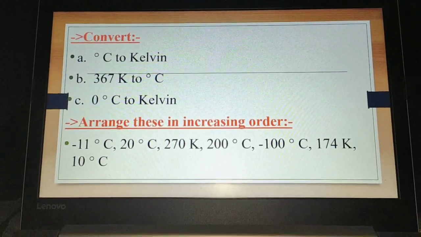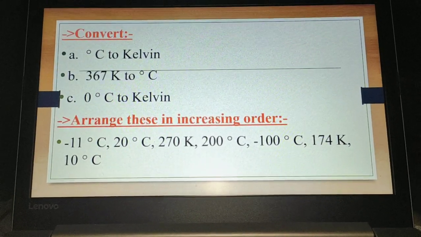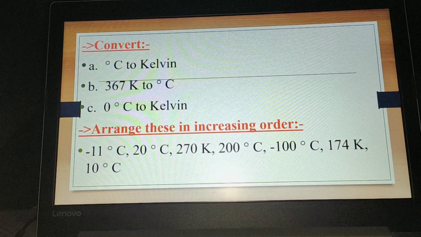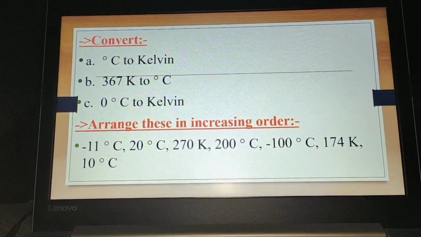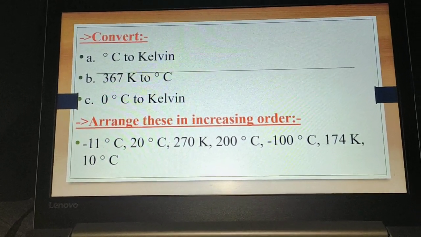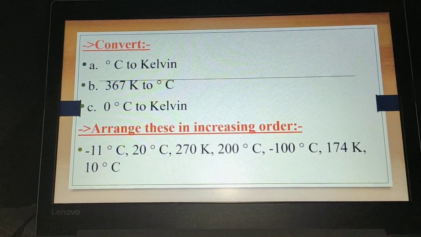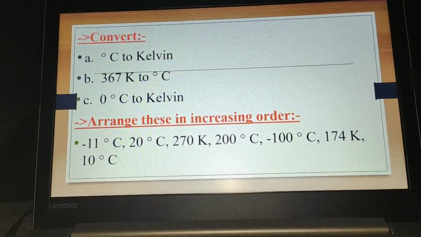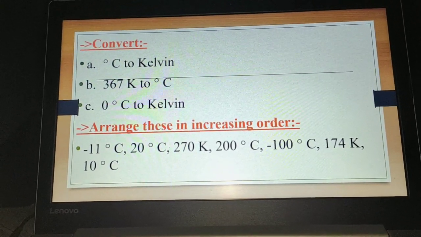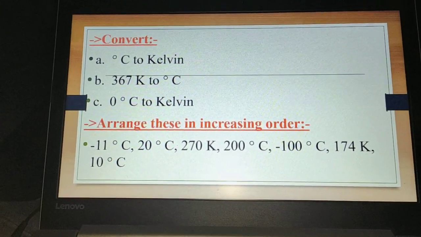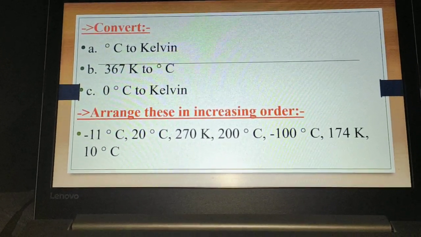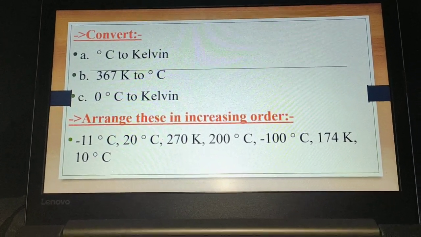Next is convert. You have to convert. First part is degree Celsius to Kelvin. You only have to write the formula. Second, 367 kelvins to degree Celsius. You have to write the formula and then write the 367 at the Kelvin side, and you have to find the value of degree Celsius. In next part, 0 degree Celsius to Kelvin, again put the value of Celsius to 0 and find the value of Kelvin.